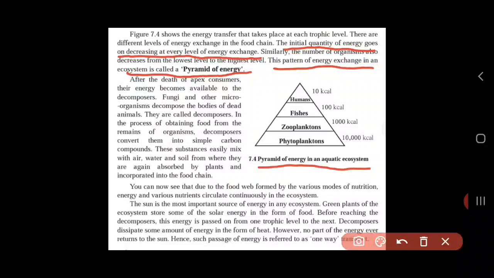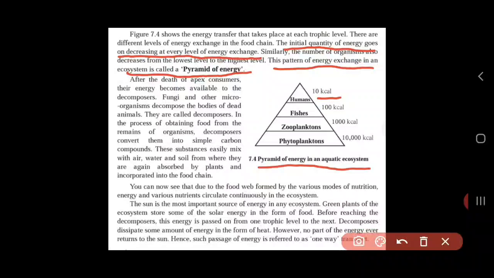When these phytoplanktons transfer their energy to zooplanktons, the level above them, see how much energy gets transferred. It is 1000 kilocalorie. Then zooplanktons transfer their energy to fishes. They get about 100 kilocalorie. And when the fishes transfer their energy to humans, it goes to about 10 kilocalorie. So at every level the energy goes on decreasing.